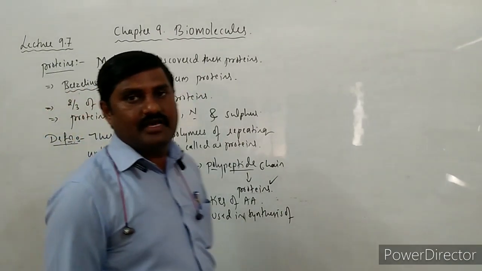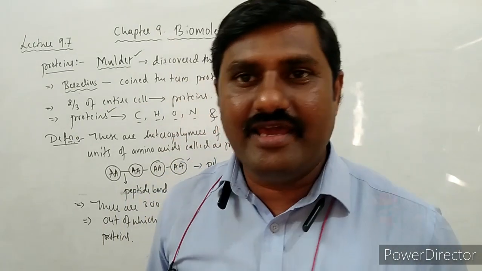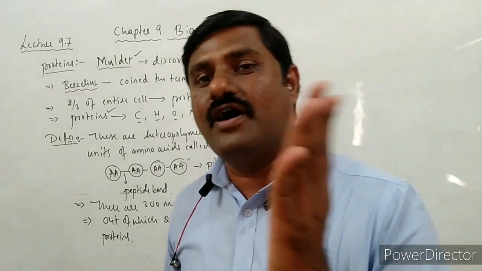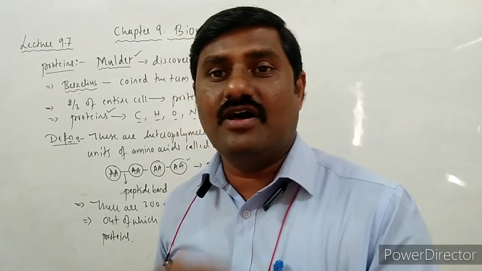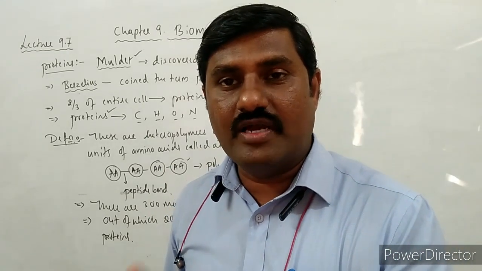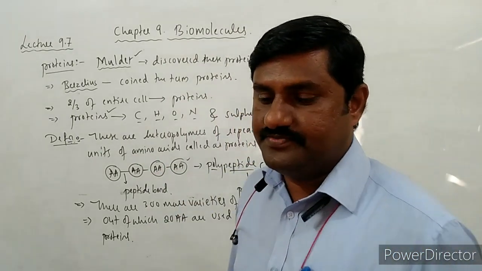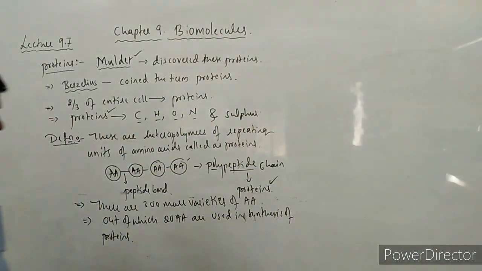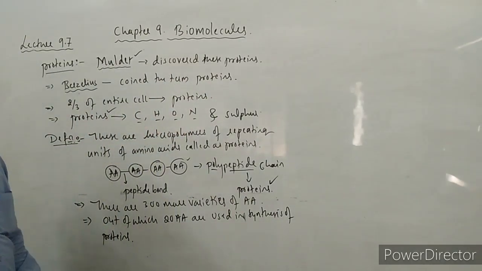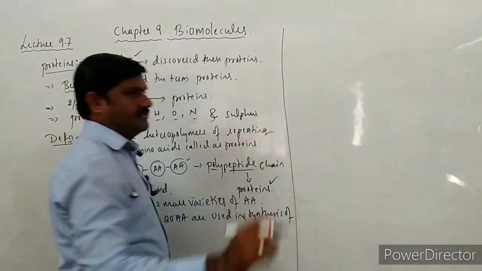Already I have told you there are 20 varieties of amino acids that are carried by the tRNA, right? That is why there are 20 varieties of tRNAs for carrying 20 varieties of amino acids. It shows that one amino acid is specific for one tRNA, right? So that I have mentioned. Okay, such 20 amino acids are used in the synthesis of these proteins.